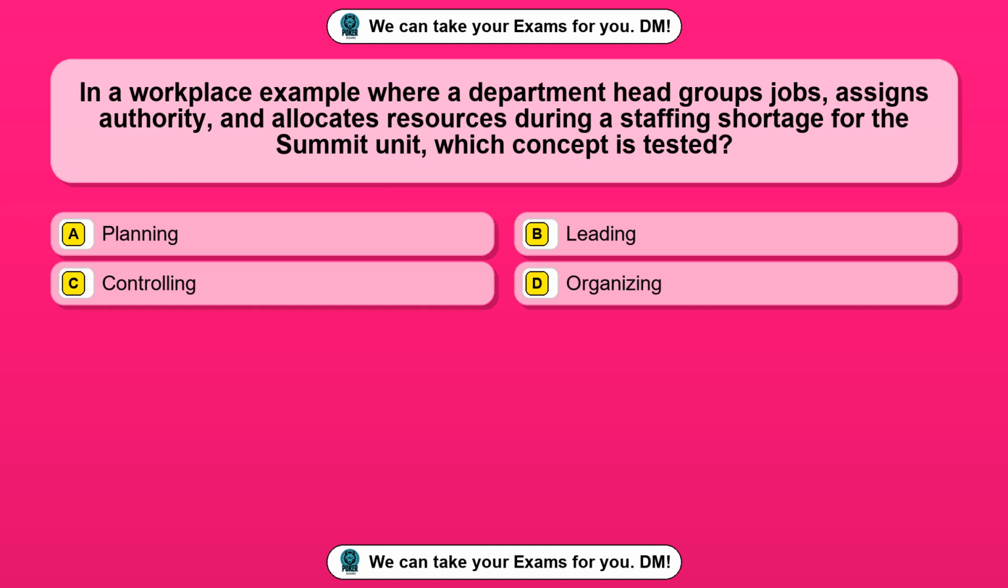Question 73. In a workplace example where a department head groups jobs, assigns authority, and allocates resources during a staffing shortage for the summit unit, which concept is tested? Option A, planning. Option B, leading. Option C, controlling. Option D, organizing. The correct answer is option D, organizing.